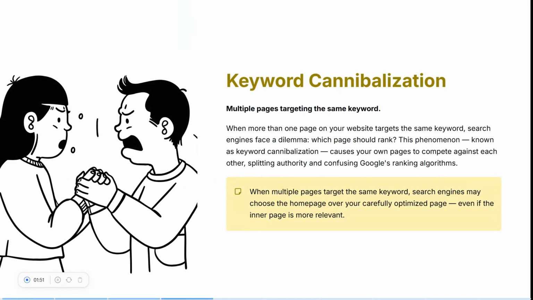Another common issue is keyword cannibalization. This occurs when multiple pages on the same site target the same keyword or closely related keywords. If both the homepage and the optimized landing page contain strong signals for the same query, the search engine must choose one. Sometimes the homepage wins simply because it has stronger authority signals. This can lead to the optimized page being ignored, even though it was specifically created for that keyword.